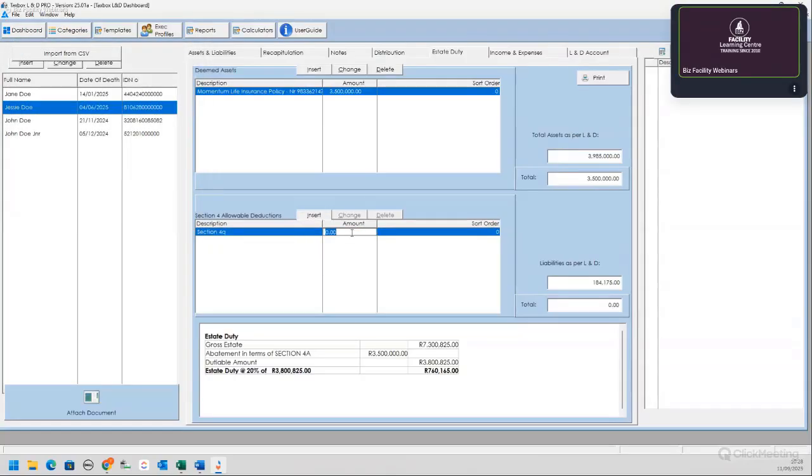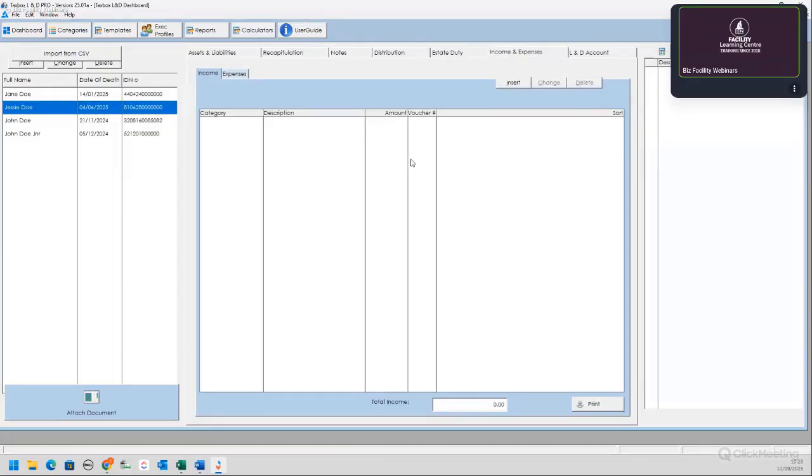Of course, again, your descriptions are going to be a little bit more expansive. 3,500 rand in sort order 1. Okay, you want to save? Yes. I just want to change this one so that I've got a sort order. Okay. So that is now your estate duty, and you can obviously add as much as you can. It's relevant to the deceased. Yeah, 4Q. Thanks, Jade. My brain had a freeze moment there.